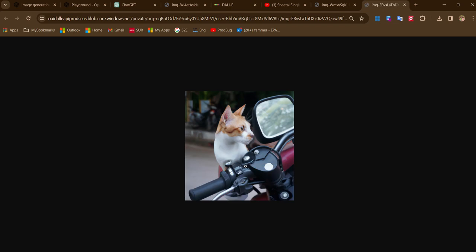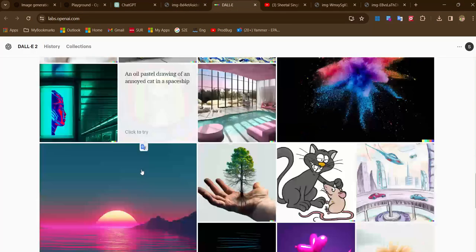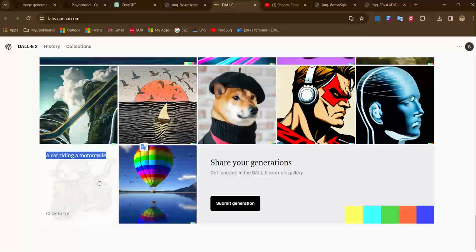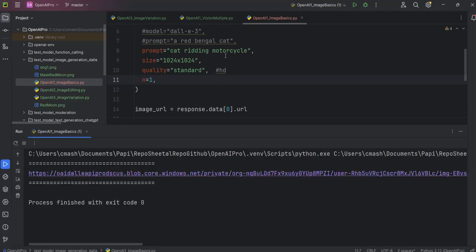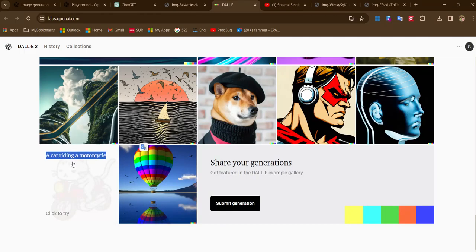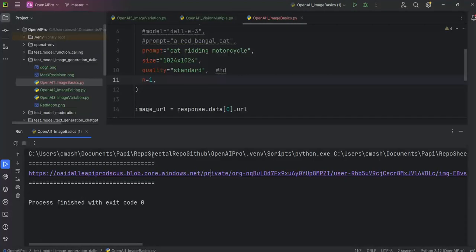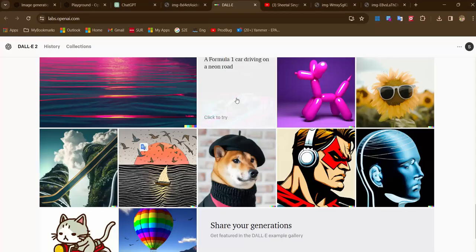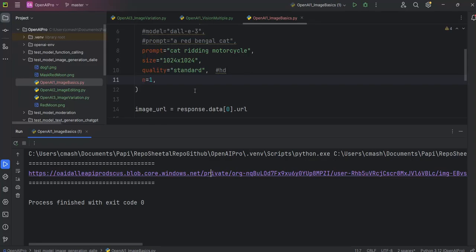See, this is the image that we received. But if you look at the one I got earlier in Delhi, this image is a bit different, right? This image is a cat riding a motorcycle. We have written almost the same thing, cat riding motorcycle, but you can see that the image is different. So every time the image will be different.